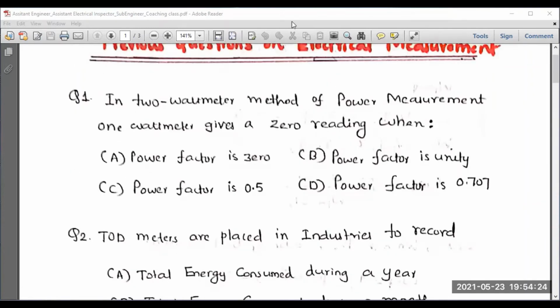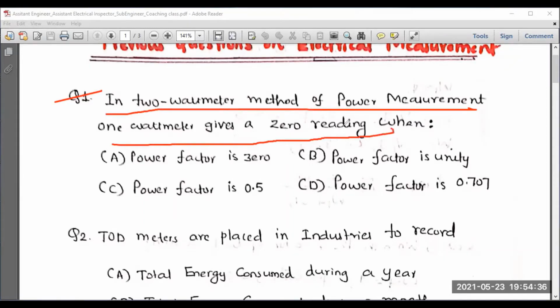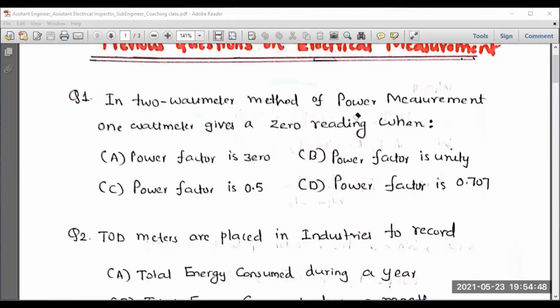The first question, you can read out the question. In the 2 wattmeter method of power measurement, 1 wattmeter gives 0 reading when we have these conditions: power factor is 0, power factor is unity, power factor is 0.5, power factor is 0.707.